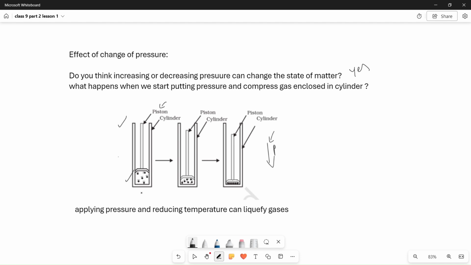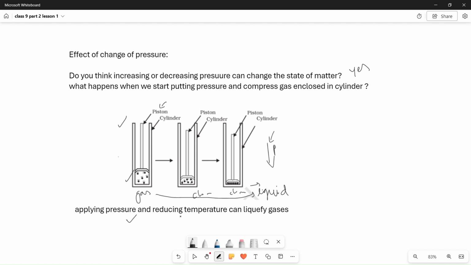So what happened here? The gas particles in this cylinder come closer and closer, and it will become liquid. That means here gas is converted into liquid by applying pressure and reducing the temperature.